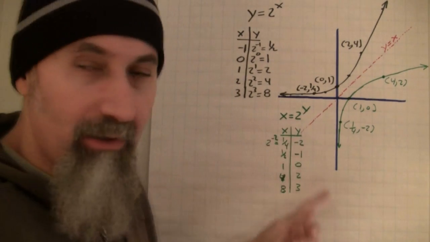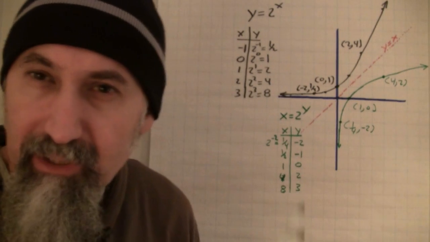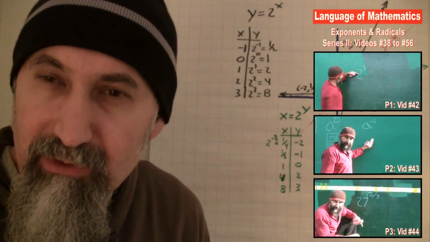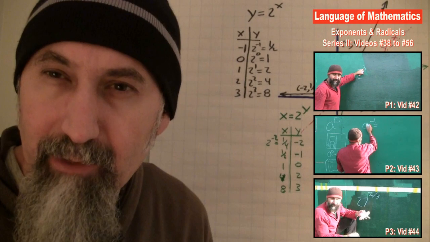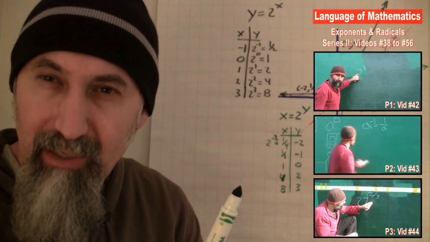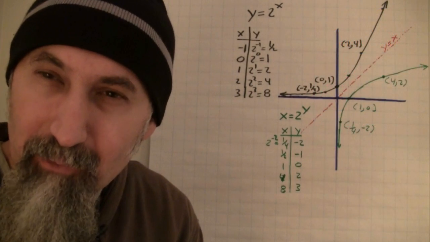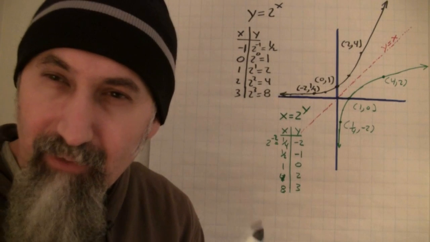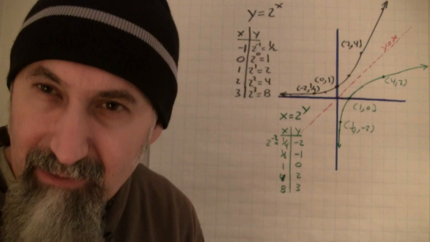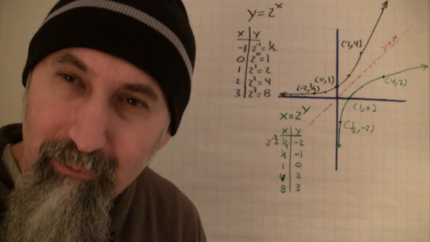And logs work the same way, in large part, conceptually anyway, as exponents work, right? Exponents have rules that we have to abide by. If you multiply two numbers that have the same base and different powers, you end up adding the exponents. Well, logarithms have a rule similar to that. If you're dividing them for exponents, you subtract them. Logarithms have something similar to that. We're not going to go into the log rules right now because I do want to build up to that.